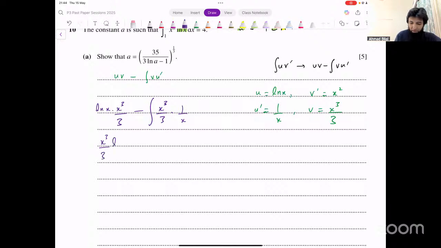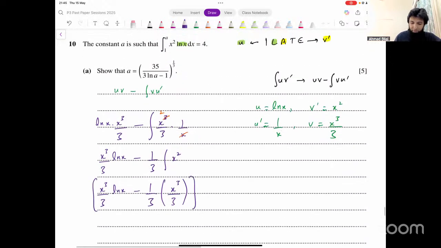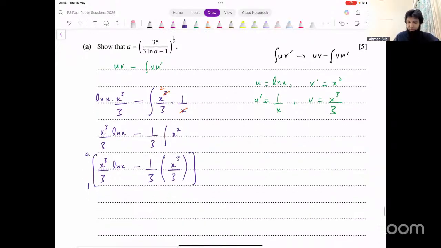We keep that as it is. This is 1 over 3, we can write that outside. Inside the integral, what are we left with? Just x squared, because one power here is going to get cancelled with this x. What's the integration of x squared now? Integration of x squared is x cubed over 3. And that's the integration part done. Now we just have to input the limits. What were the limits? The limits were from 1 to a. Integration is done. Let's input those limits now.